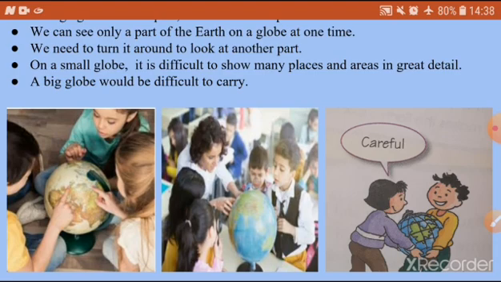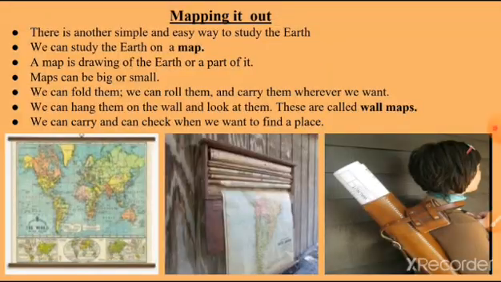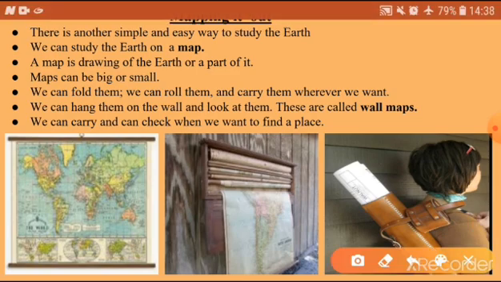So to overcome these disadvantages of the globe, what did our map makers do? Mapping it out. There is another simple and easy way to study the earth. So not only by using a globe, we can study the earth by using another way. So what is that? We can study the earth on a map. So by using a map, we can study about the earth.